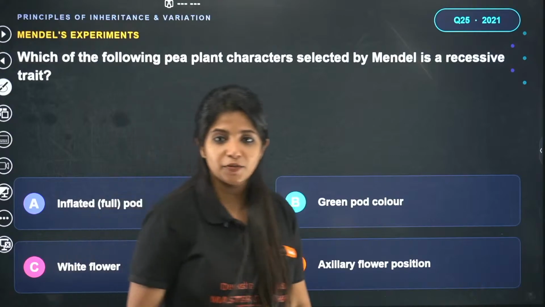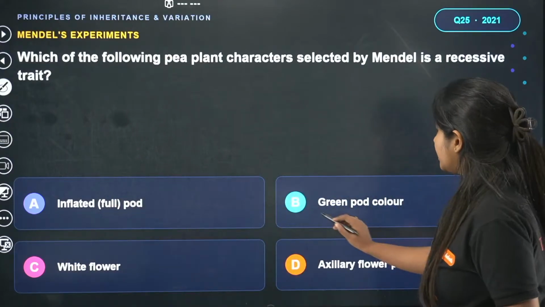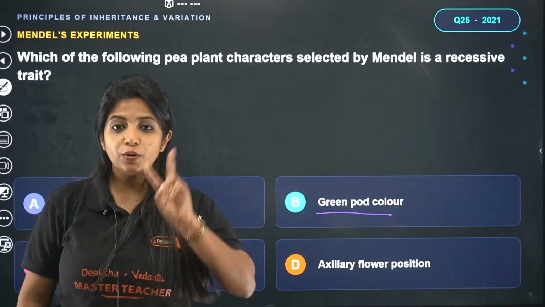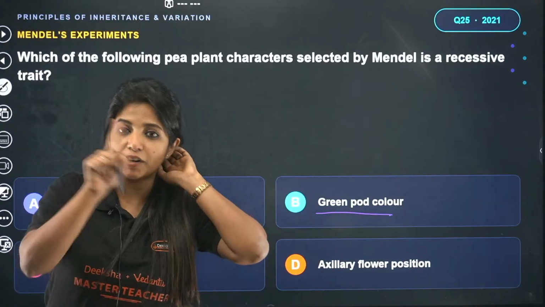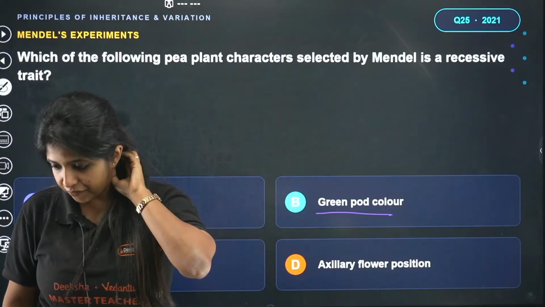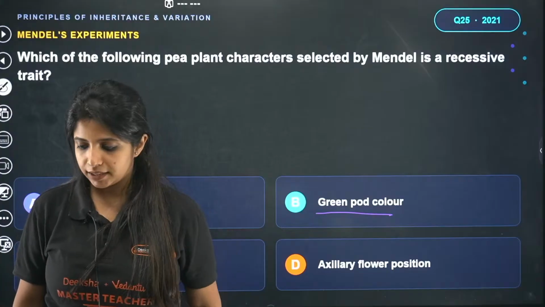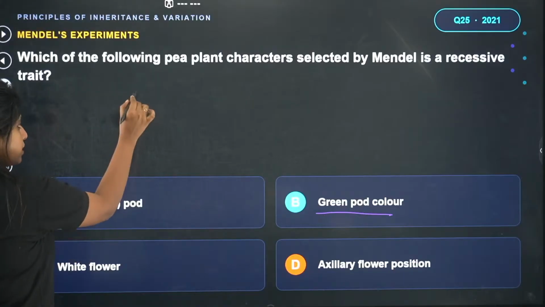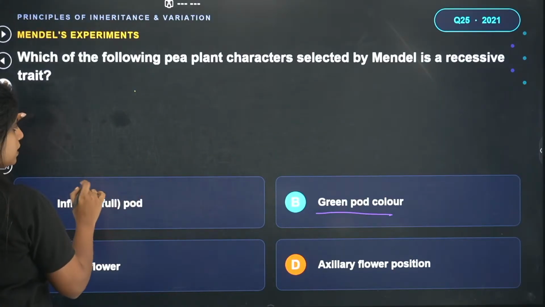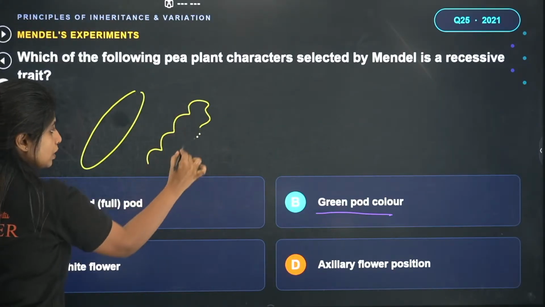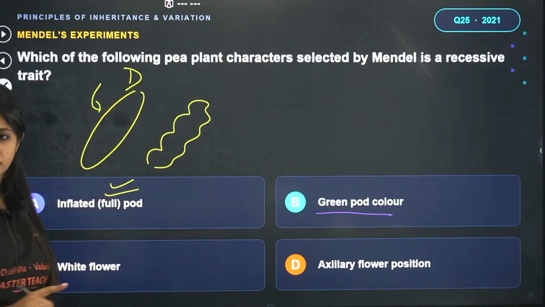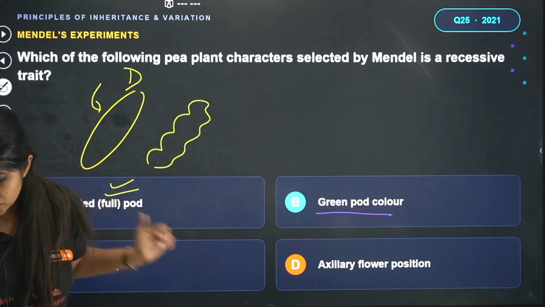Chandrakala says the answer for this question is B. B is what? Green pod color. Recessive trait is being asked. You know, for every character that he studied, he had a dominant and a recessive trait. Which one was the recessive trait? Come on, guess. Inflated pod. In pod you have two things. You have inflated pod which looks like this. You have constricted pod which looks like this. Which was dominant? This was dominant. So this is correct, this is dominant. You have been asked about a recessive character. This is not the one.